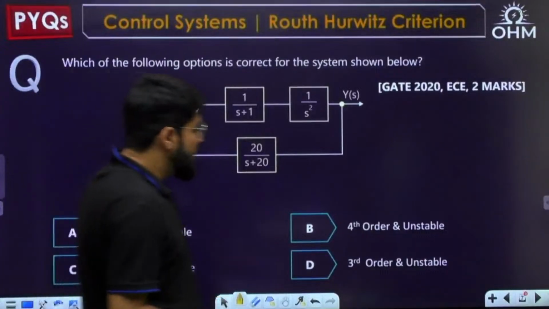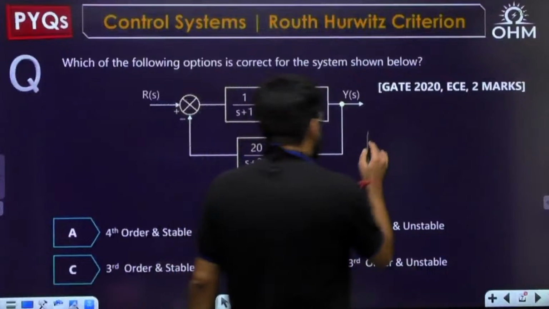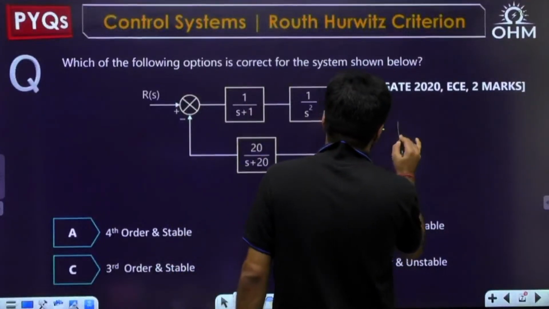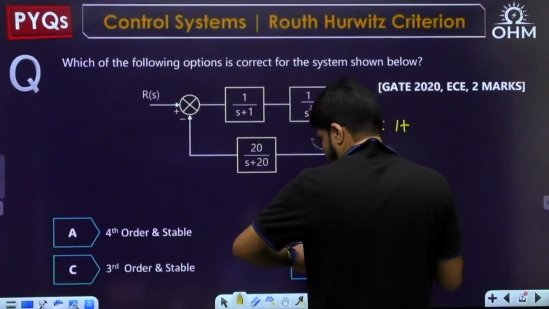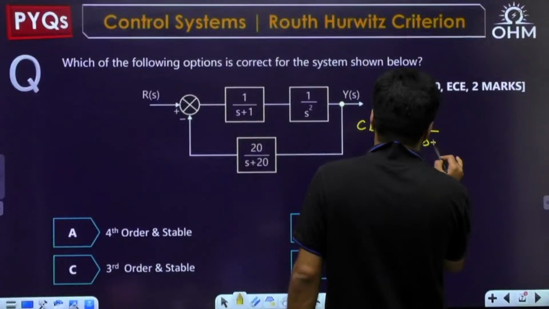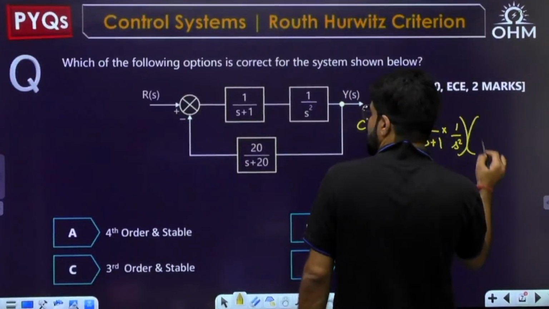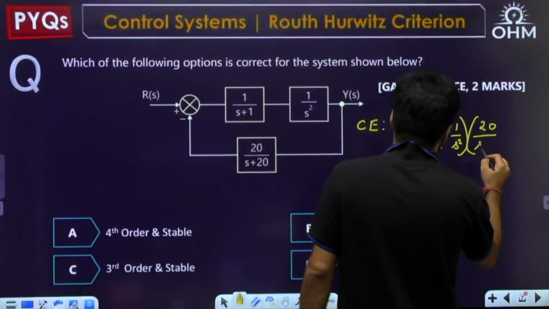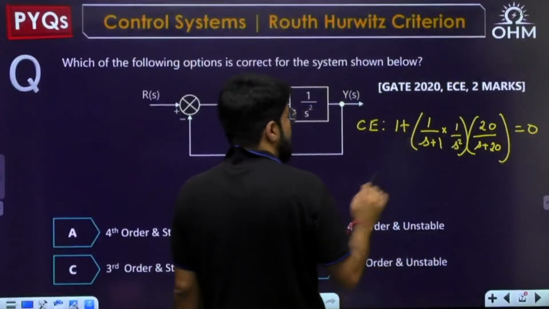So first of all, for stability as well as for order, we can directly write down the characteristic equation. What is my characteristic equation? 1 plus G(s)H(s) equal to 0. And what is G(s)? 1 upon (s plus 1) into 1 upon s square. This is G(s), multiplied by H(s), which is 20 divided by (s plus 20), equal to 0. This is what I need to solve.